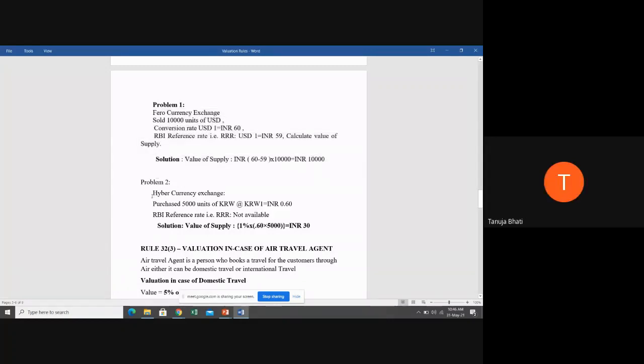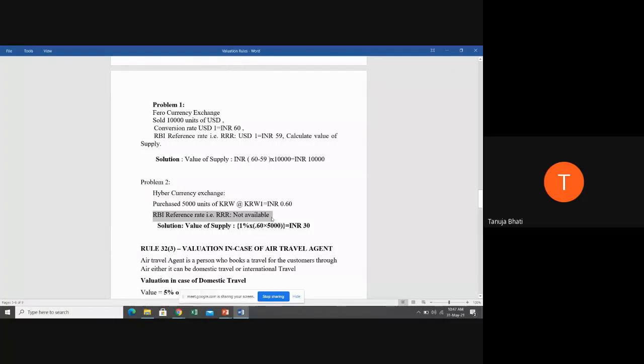Okay. Problem number 2. Hyber currency exchange purchases 50,000 units of KRW, that is nothing but South Korean won, and one South Korean won is equal to INR 0.60. Okay, RBI reference rate is not available.